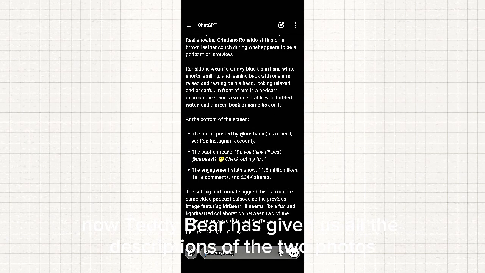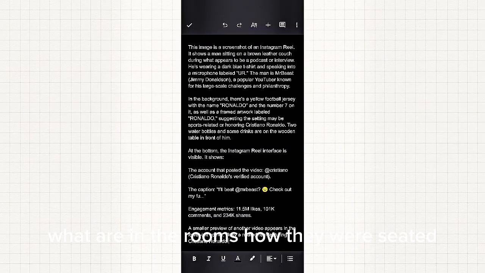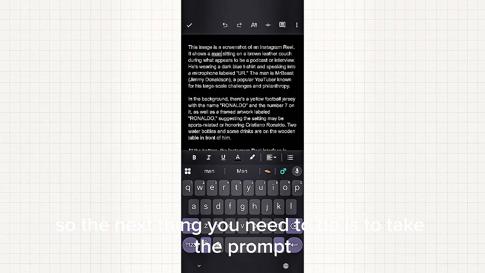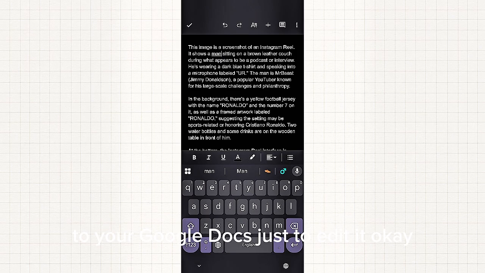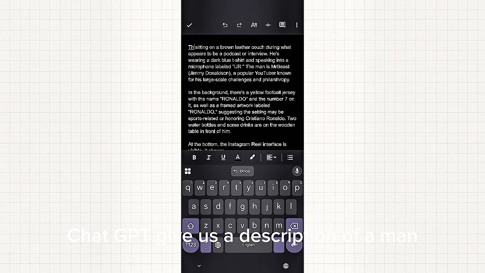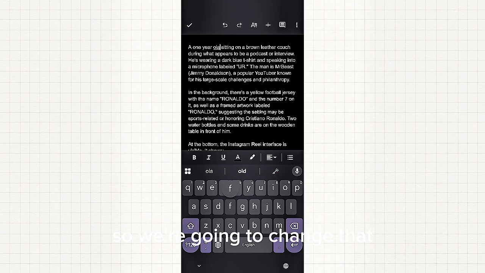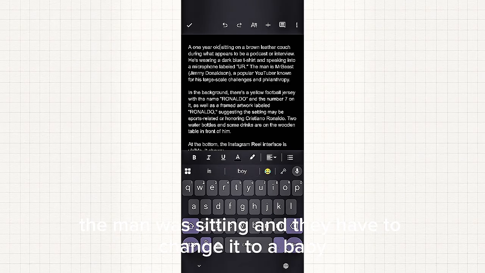Now ChatGPT has given us all the descriptions of the two photos, what is in the rooms, how they were seated. So the next thing you need to do is take the prompt to your Google Docs just to edit it, because we're not going to use everything that ChatGPT has given to us. ChatGPT gave us a description of a man, but we are looking for a baby description, right? So we're going to change that the man was sitting, and change it to a baby.